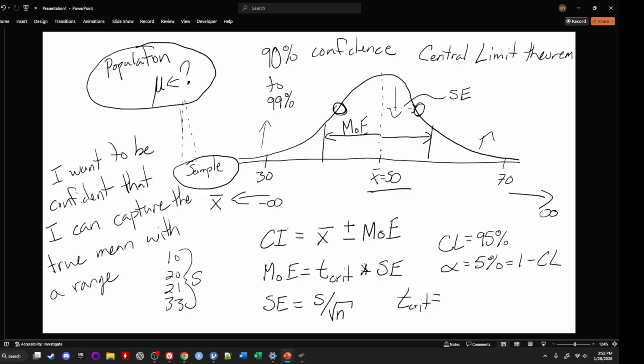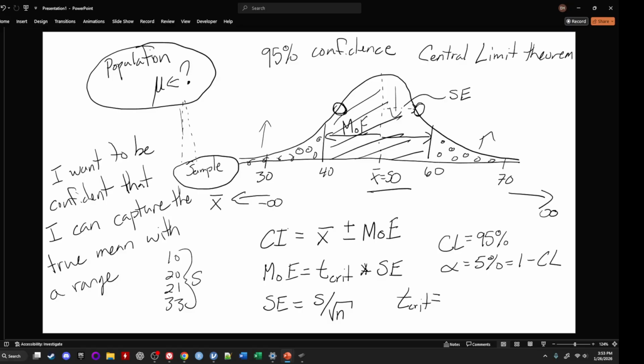Okay, how does the confidence level play in? Let's go back up here. Let's say that this is our 95% confidence interval. Let's erase this out and go back to just 95. And we'll say that our lower bound is something here at like 40, and our upper bound is at 60, and that is our confidence interval. If that's true, we're 95% confident that the true mean is located in this range between 40 and 60. But 2.5% of our distribution is above and 2.5% is below that.